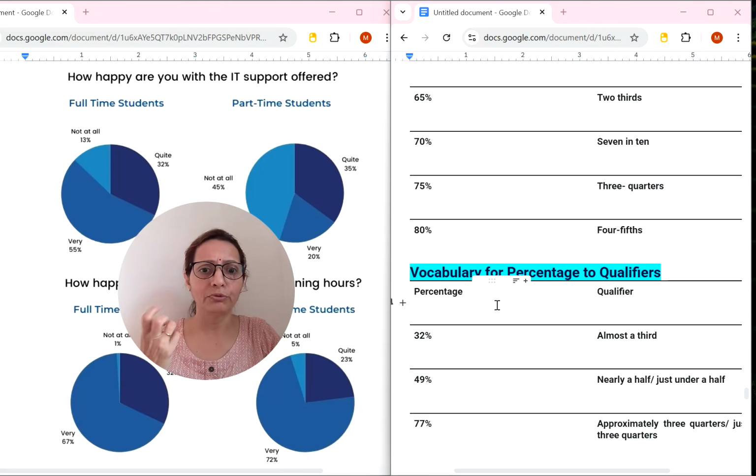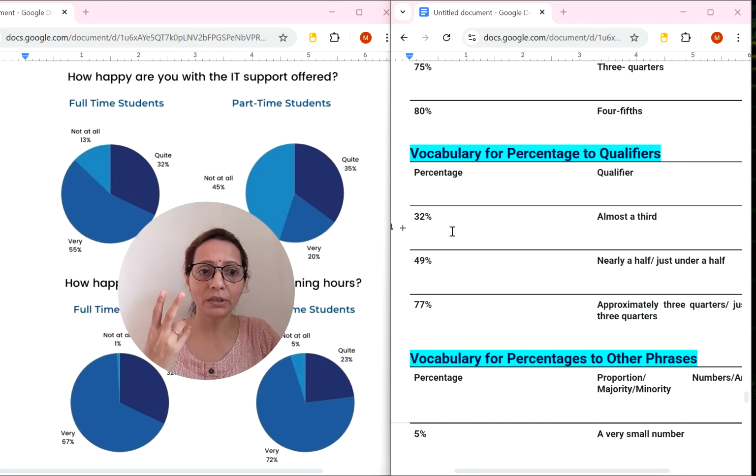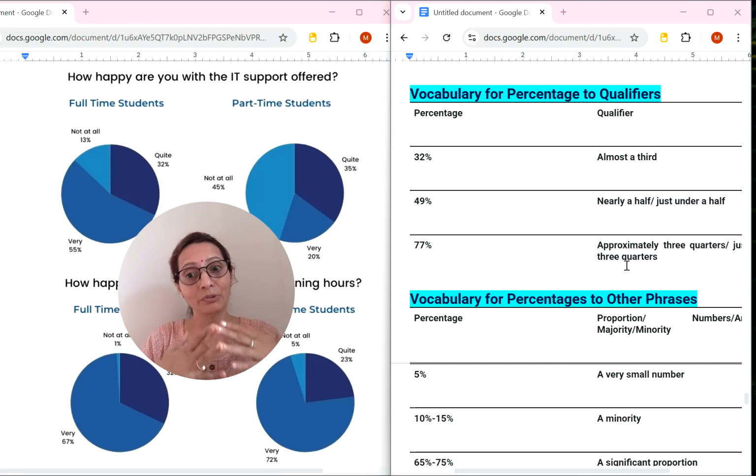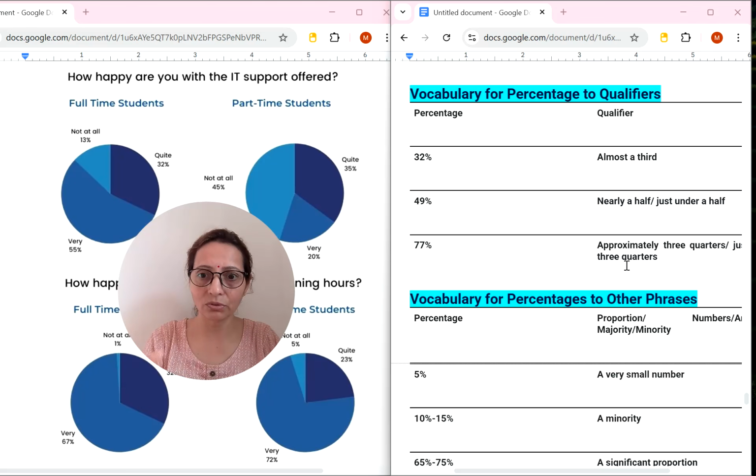80% is 4/5. Percentage with qualifiers, like 32%, almost a third we can write. 49%, as I told you, nearly a half, just under a half. 77%, approximately 3/4 or just 3/4. When you use this kind of vocabulary, definitely you are showing your vocabulary. And there are 4 criteria for checking writing task 1. In that also your cohesive devices and all, you are using.